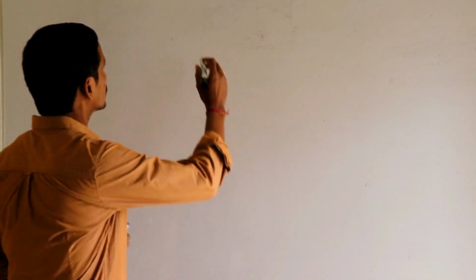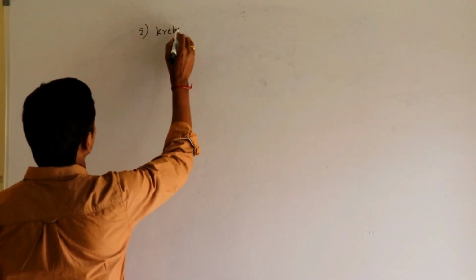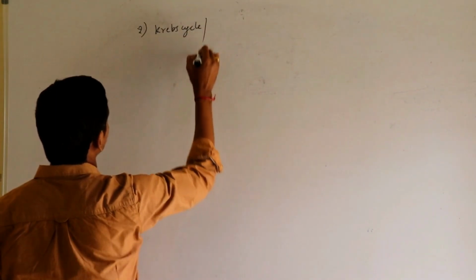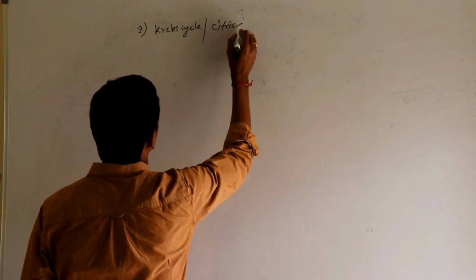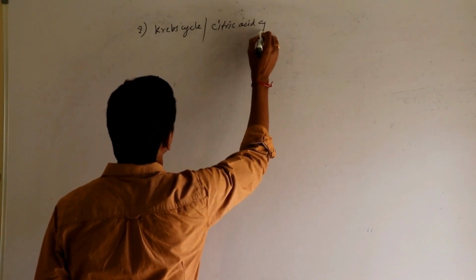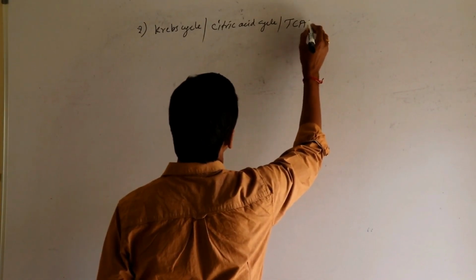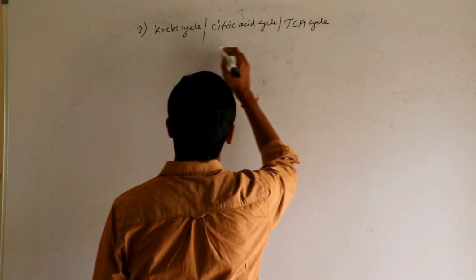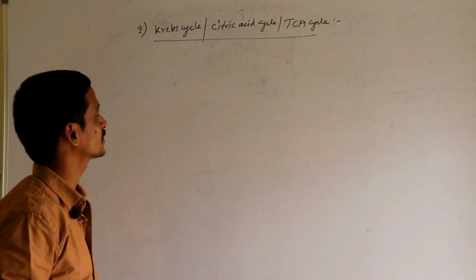Let us see Krebs cycle. The second one, Krebs cycle, also called as citric acid cycle, also called as TCA cycle. TCA cycle means tricarboxylic acid cycle.